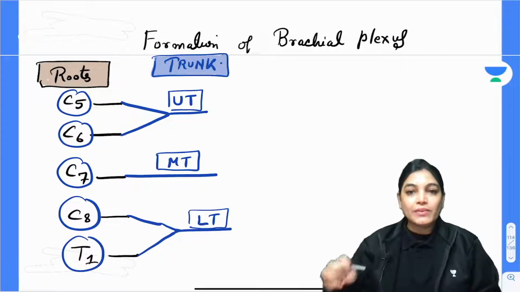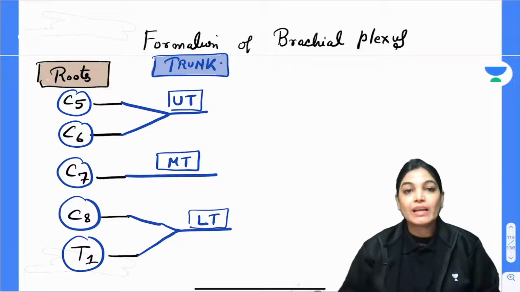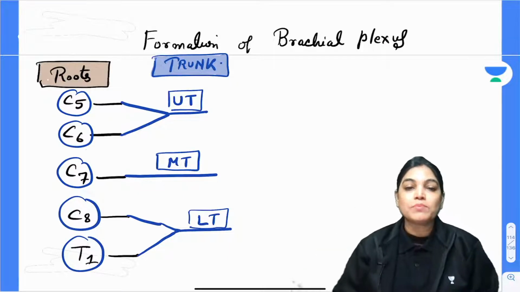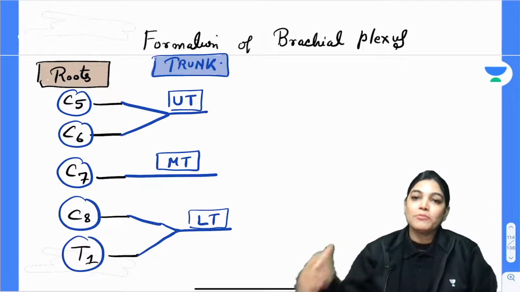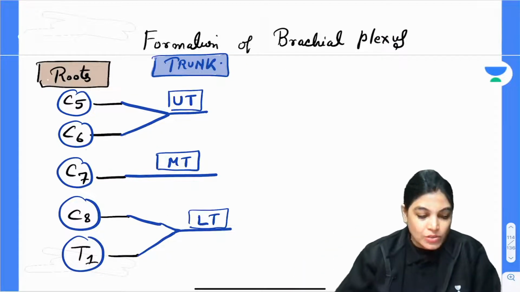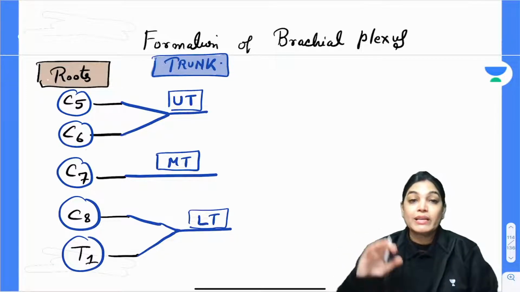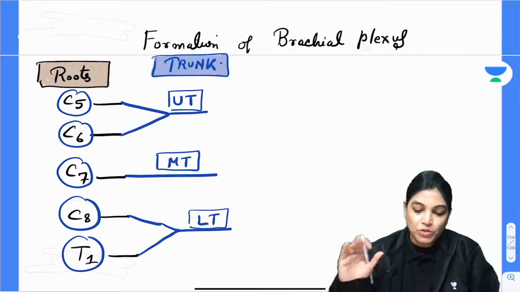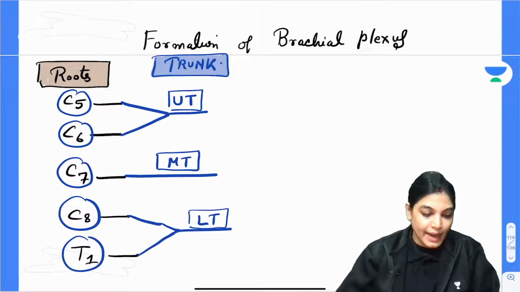Now, what I told you, each individual trunk, that is the upper trunk, middle trunk and lower trunk, will subsequently divide into anterior and posterior divisions. Each of these trunks will have an anterior and posterior division, and the division lies exactly behind the clavicle.